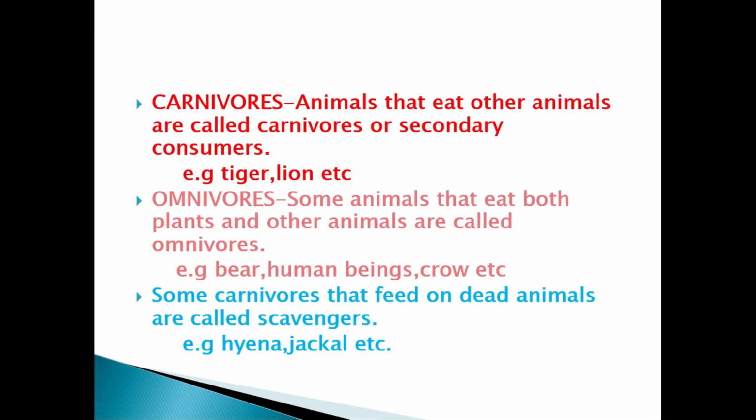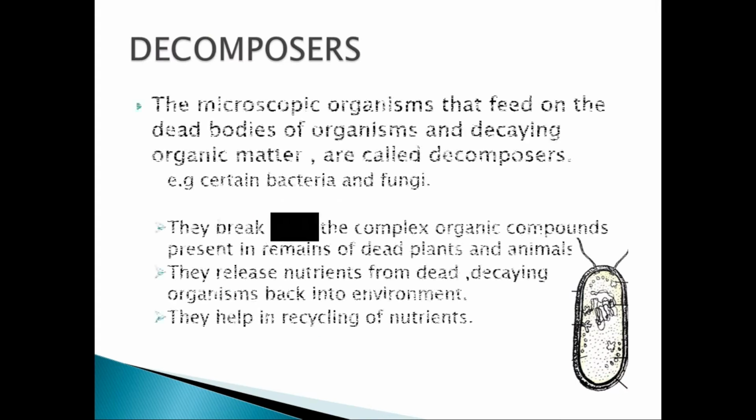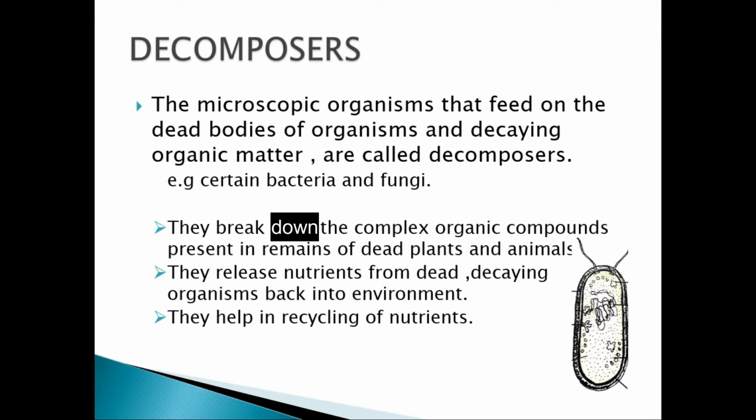Then we come to the decomposers. You can see there is a diagram of a bacteria. So bacteria is a decomposer. What is a decomposer? In addition to the producers and the consumers, there are microscopic organisms in the earth that feed on the dead bodies of organisms and decaying organic matter. We call them decomposers, and they are the bacteria and fungi. We also call the decomposers nature's scavengers.